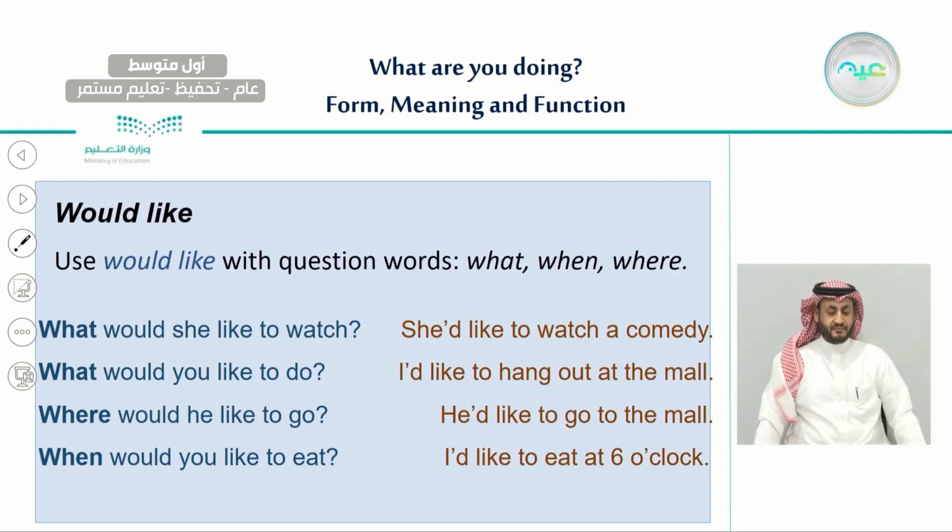The second question, with what also, what would you like to do? What would you like to do? I would like to hang out at the mall. I'd like to hang out at the mall. So notice here that we use she and we use you and nothing changes in the verb. Let's see the question with where. Where would he like to go? He'd like to go to the mall. And the last question, when would you like to eat?